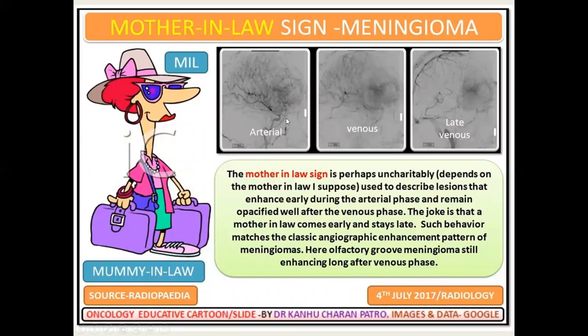So if you give a contrast, you will find it is an olfactory groove meningioma here. You can see here it is taking the contrast. In the venous phase also you can delineate it properly. Even in the delayed phase you can see the contrast enhancement. So if you invite your mother-in-law, she will come early and go late. Like that, when you give a contrast injection, it will take up early and stay for a long time, and you can see it in the late phases. So it is called the funny mother-in-law sign.